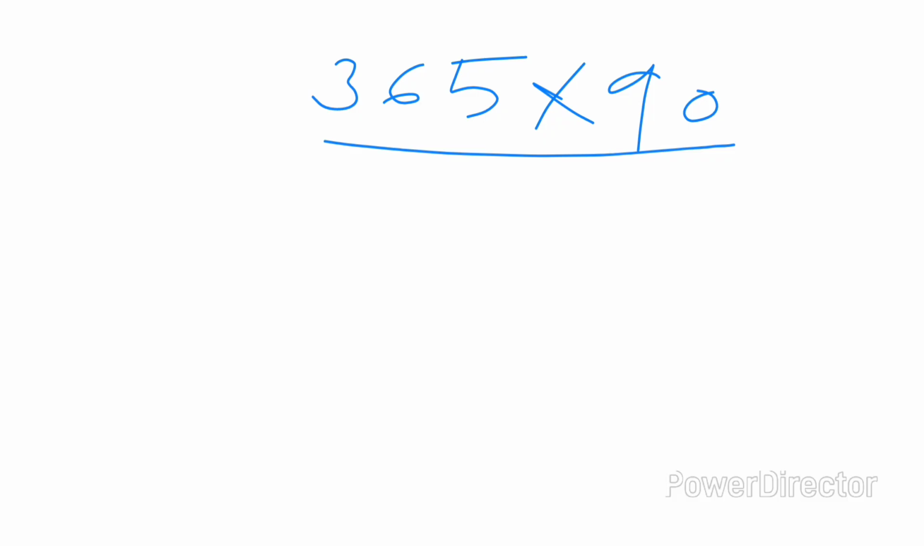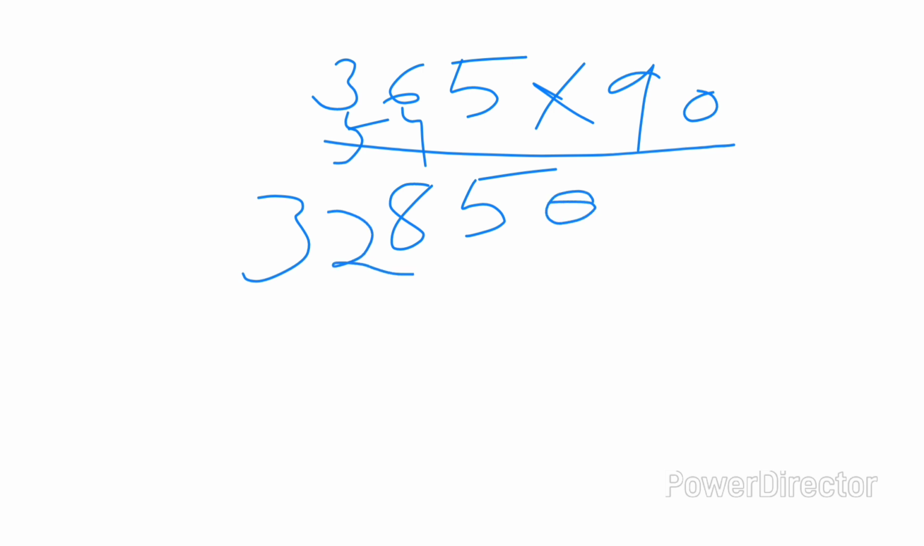9 5s are how much? 45. 4 carry. Okay, 9 6s are 54 plus 4 becomes 58. Then 5 carry. Then 9 3s are 27, 27 plus 5 is 32. Again keep the 0 here. Now how much does it become? So once again 9 5s are 45, 4 carry. 9 6s are 54 plus 4 is 58.